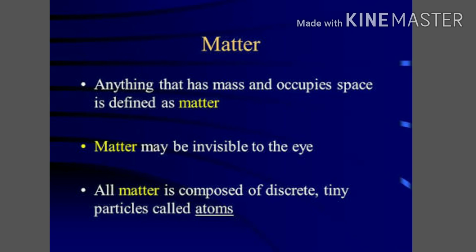So, now what do we find? We find that matter means anything that has mass and occupies space. Remember that anything that has mass and occupies space is called matter. And matter may be invisible to the eye because it is made up of very tiny particles. So we know that matter means anything that has mass and occupies space.